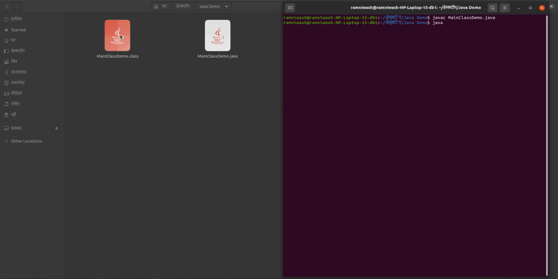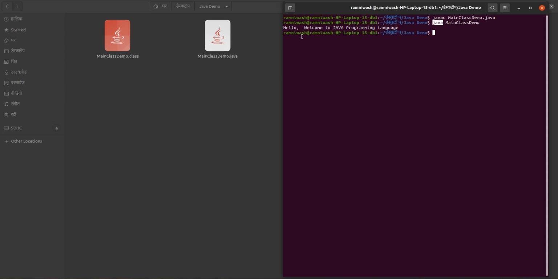See, this is our JVM. Before that, javac is the compiler. Now this is JVM. We are giving this file to JVM, and we are getting the output also. You can see here, java MainClassDemo: we are supplying this MainClassDemo.class file to the JVM, and the JVM is executing it. You don't need to give .class, but while compiling you have to give .java. So this is our compiler, and this one is our JVM. We can execute in this way.